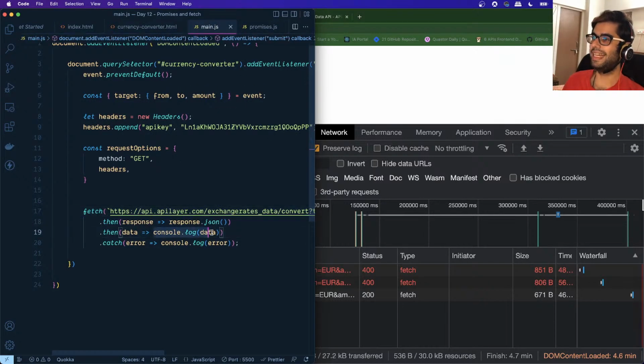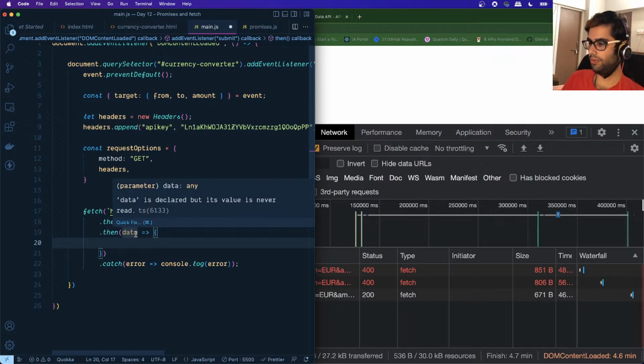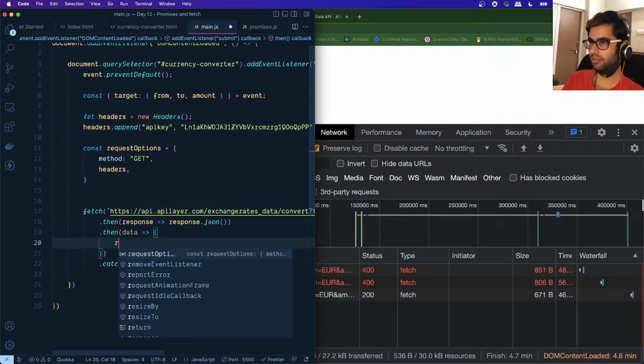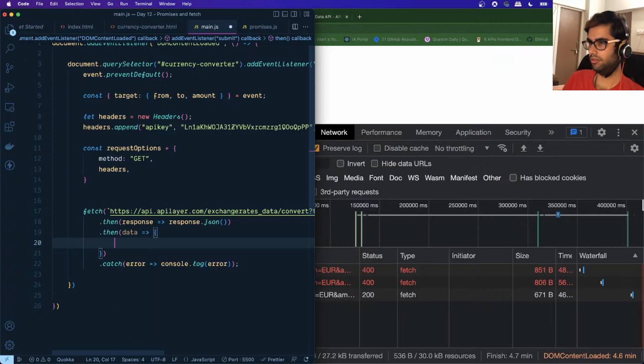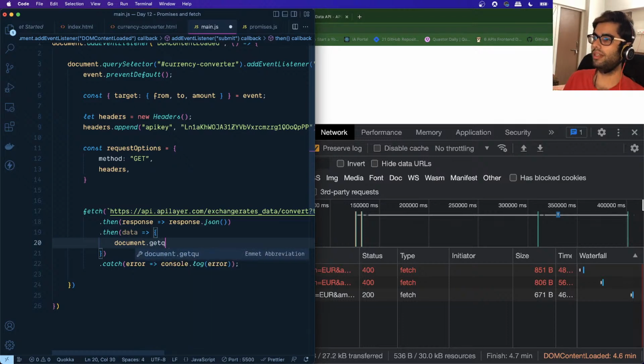once the data is available, we want to say document dot query selector, not get query selector, just query selector.